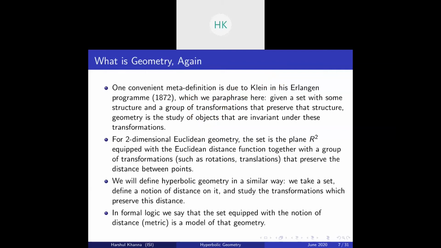By the way, in formal logic we say that the set equipped with the notion of distance, that is the metric, is a model of the geometry. So R2 equipped with the Euclidean distance function is a model of Euclidean geometry. Okay, so let's move on.